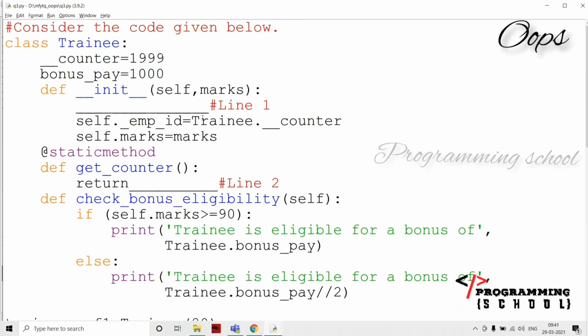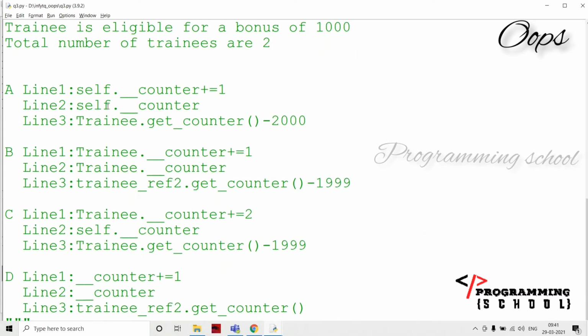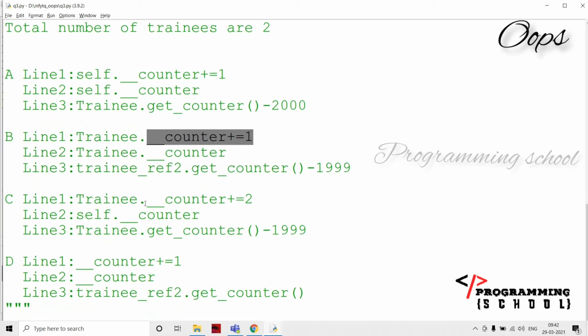Okay, going to line 1, this is the constructor, and here I am going to increment the counter. Every time I am creating an object, I am going to increment the counter by one. If you observe this one and this one, maybe, but this is not a correct one.